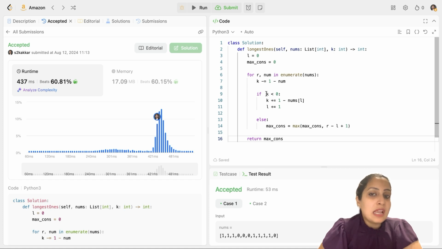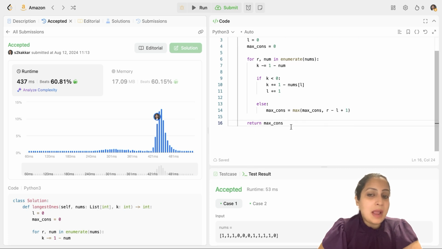Now I check if my k is less than 0. If my k is less than 0, I have to return 1 back to k. That's what I'm doing here. I'm adding 1 minus nums[l] to k, whatever my nums[l] value is, because I am moving l. And since I'm moving l, I increment my l by 1. Else, if my k is not less than 0, I update my max consecutive. And how do I update it? I take the max of current max consecutive and right minus left plus 1. And finally, I return my max consecutive.